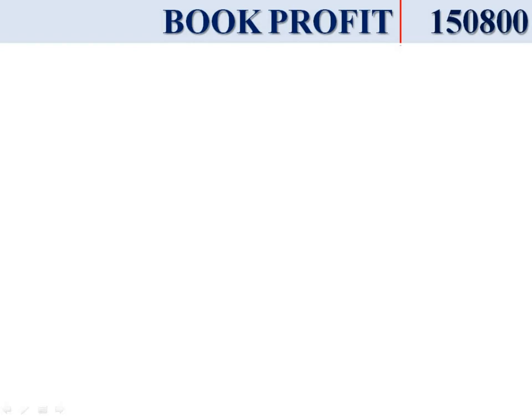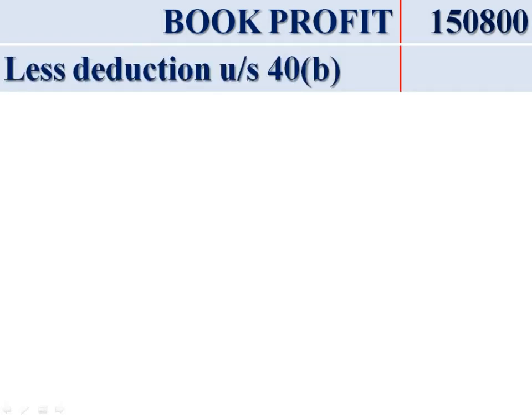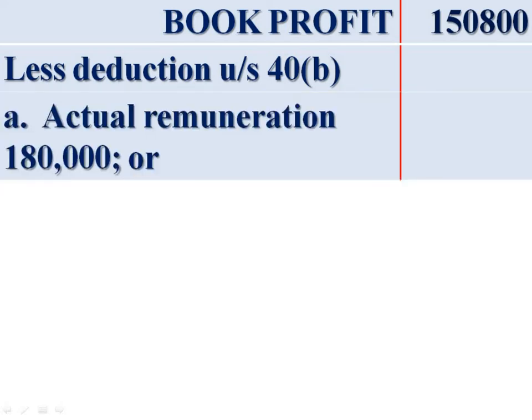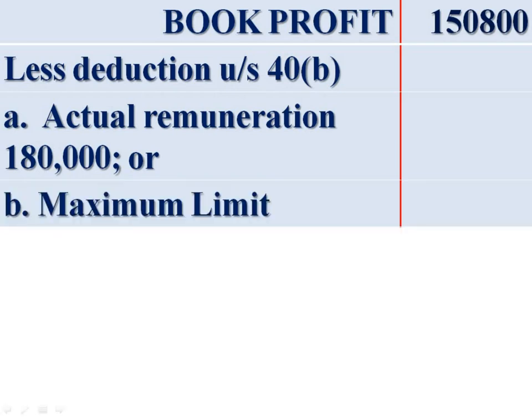From book profit, deduction under section 40B in respect of remuneration to working partners as per deed. In this problem, we are given that the remuneration is as per deed and all partners are working partners. Therefore, the remuneration to partners A, B and C is deductible subject to the conditions under section 40B. First, actual remuneration to working partners, it is 1,80,000, or maximum limit, whichever is lesser.